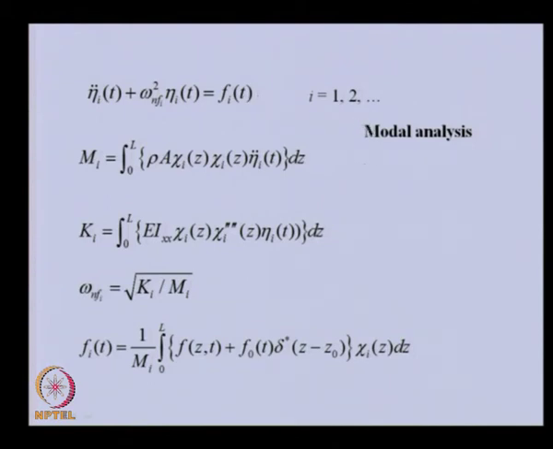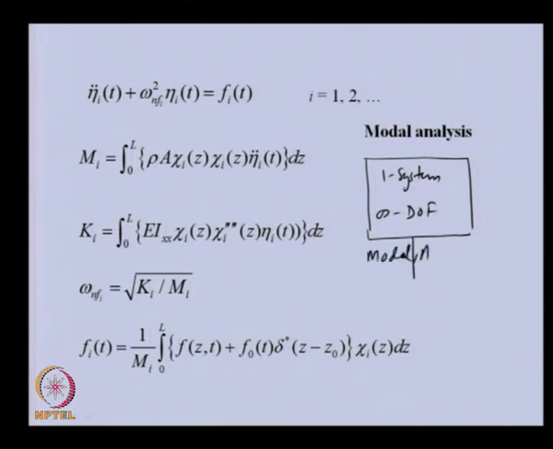In this we have a single system, which has infinite degrees of freedom. Using modal analysis, we have converted this single system into infinite systems, and each system has 1 degree of freedom. So, this is modal analysis.